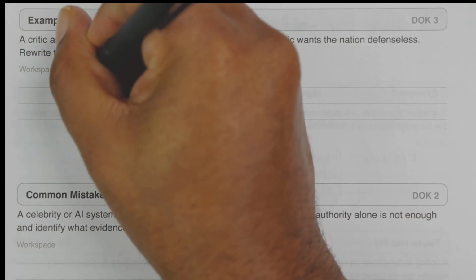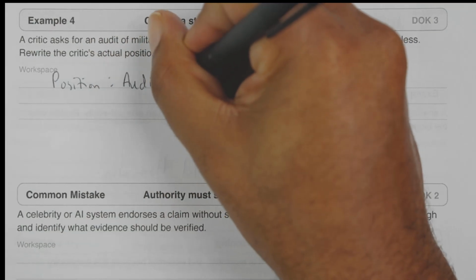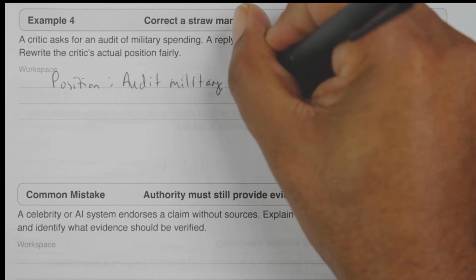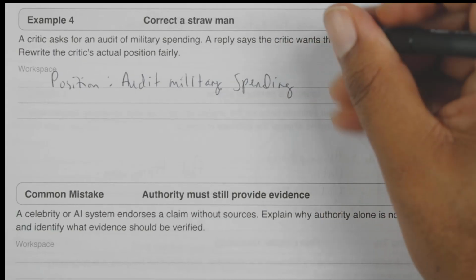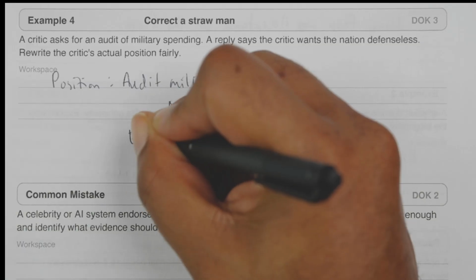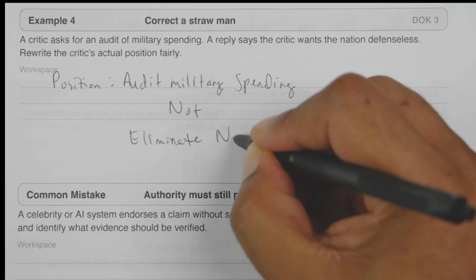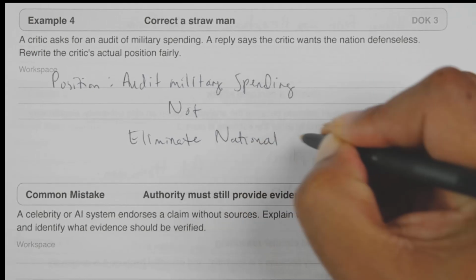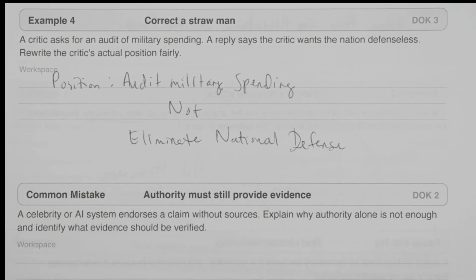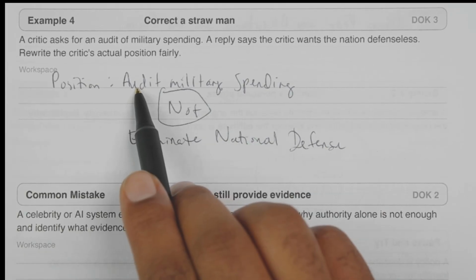So the position is audit military spending, not eliminate national defense, right? We need a national defense. Every country needs a national defense. But this has nothing to do with this.